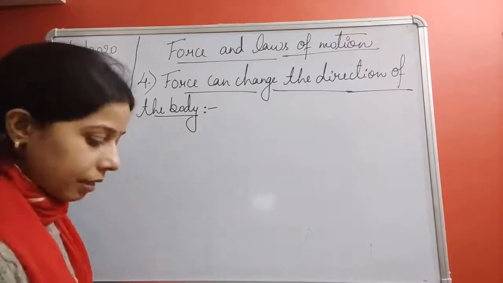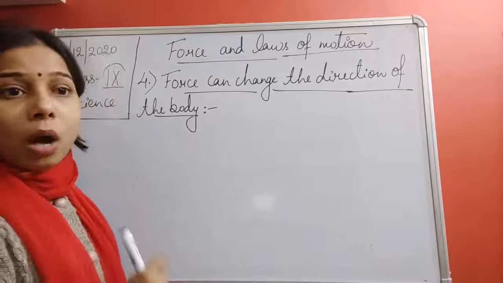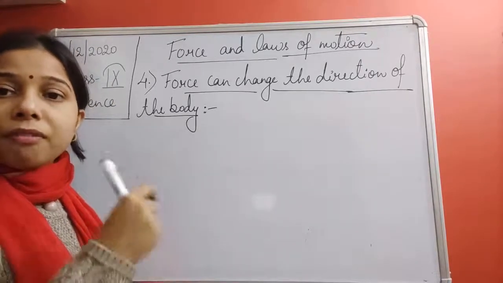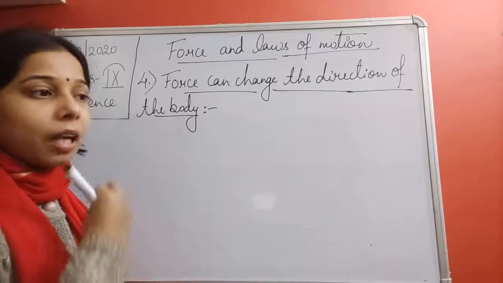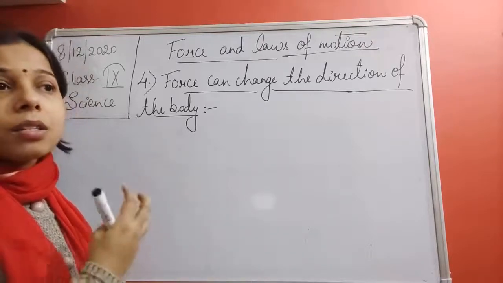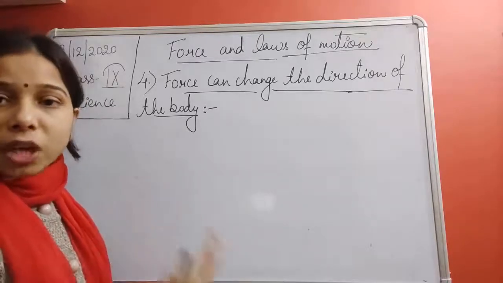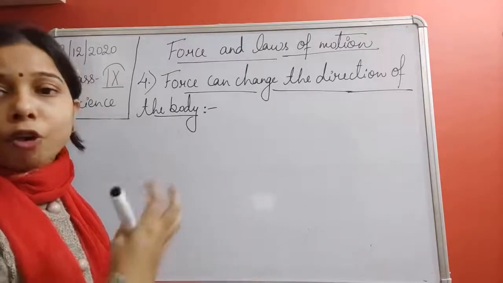Another example: if you have a lit incense stick, you will find that the smoke starts coming out of it, and its direction can be changed by blowing air from your mouth.